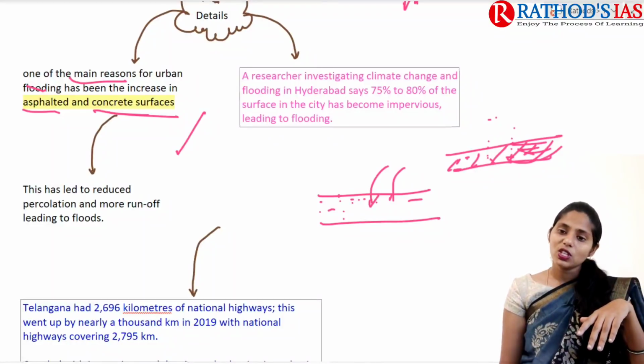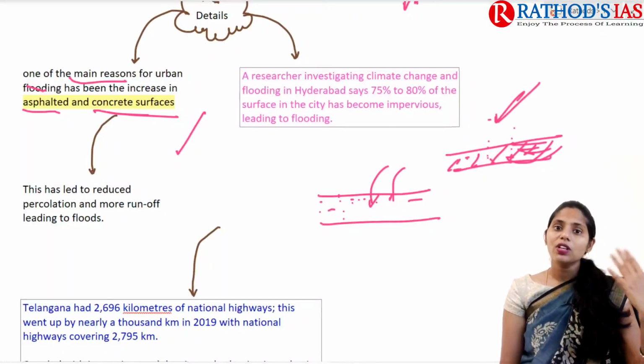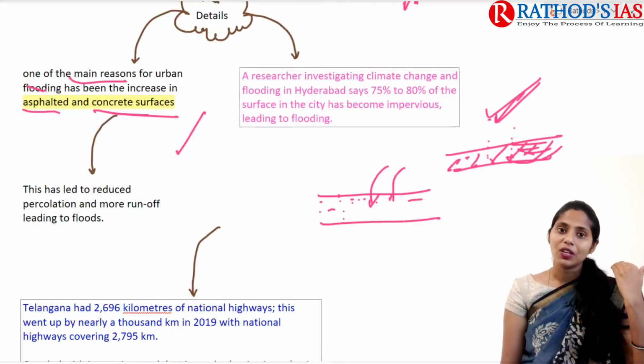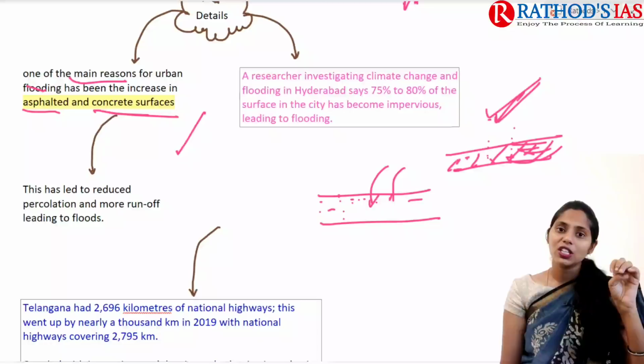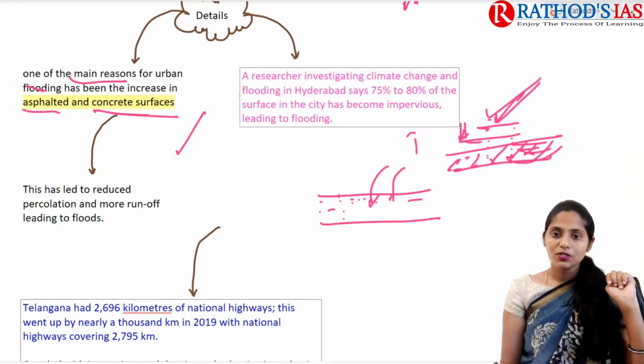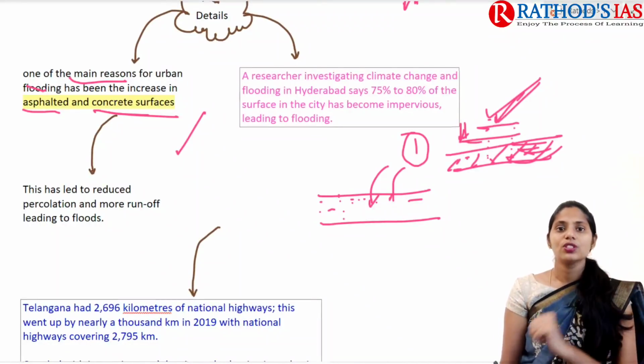So this report says that due to increasing concrete surfaces and cement roads, there is reduced percolation of water. Whenever there is reduced percolation, we can say there is runoff of water on the roads. This is the first important thing that you need to remember.